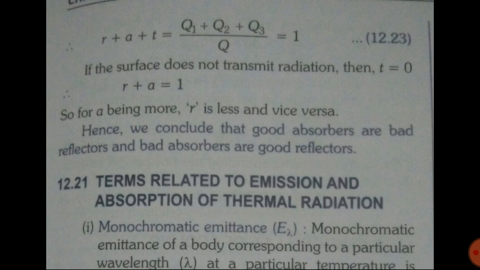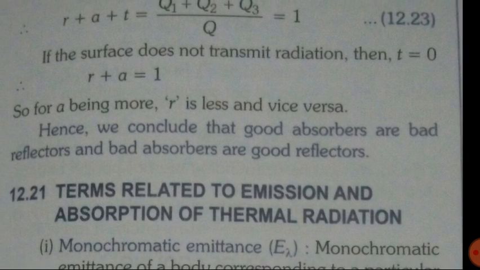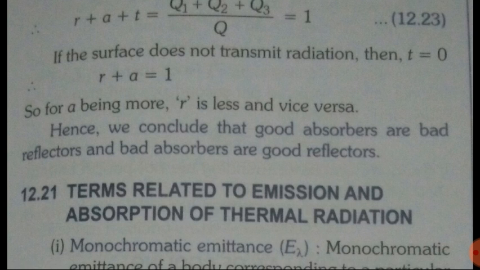So we conclude that good absorbers are bad reflectors and bad absorbers are good reflectors. Keep this in your mind. I will ask you questions related to this. These are small lines but they play a very important role in your logical thinking. Good absorbers are bad reflectors and bad absorbers are good reflectors.